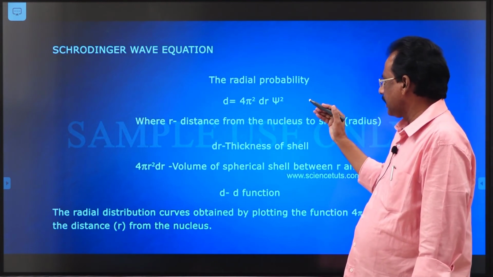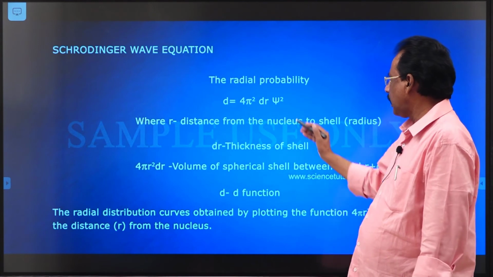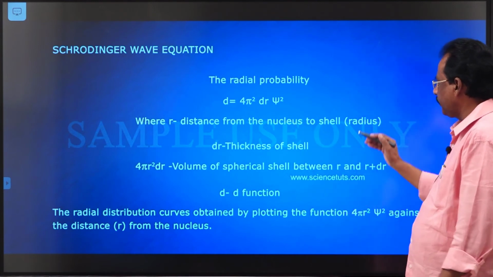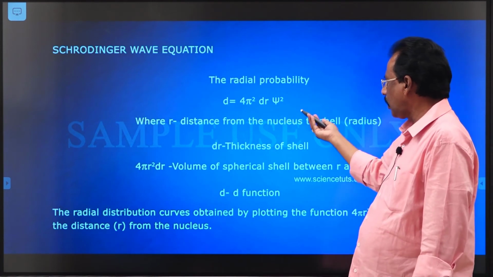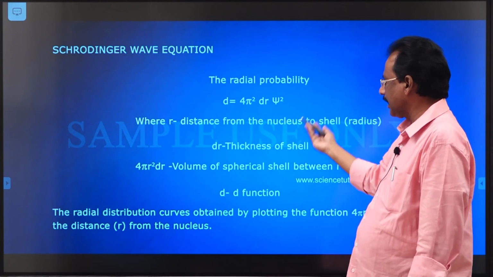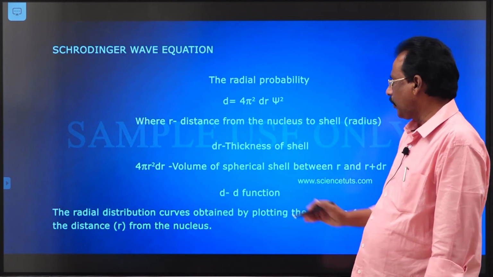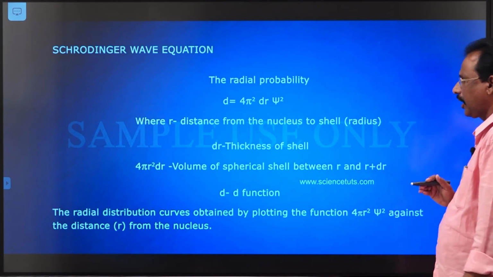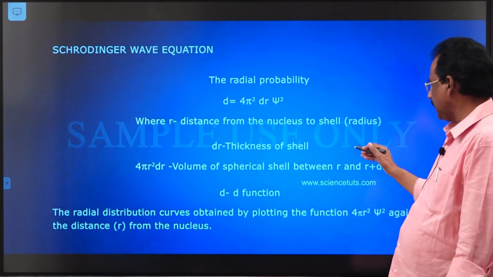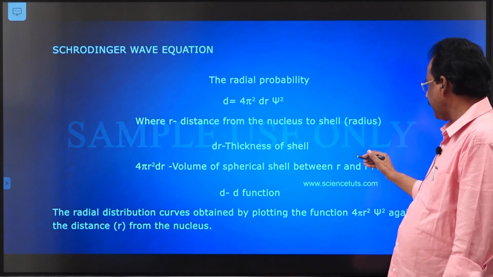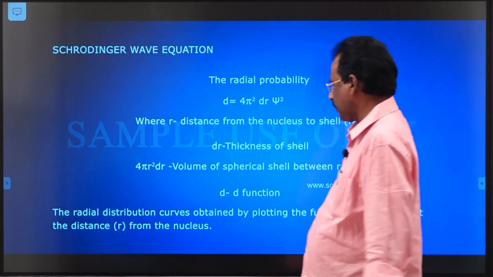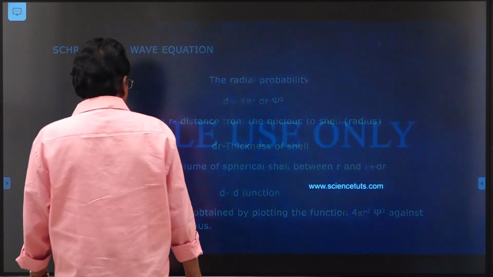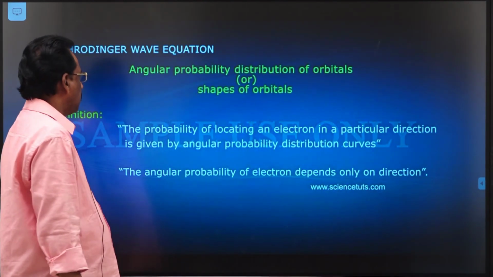The symbol is capital D or small d. R indicates the distance from the nucleus to the electron position. Dr means a small radial space around the nucleus, and 4 pi r square dr means the volume of the spherical shell between r and r plus dr, and D is a function here.